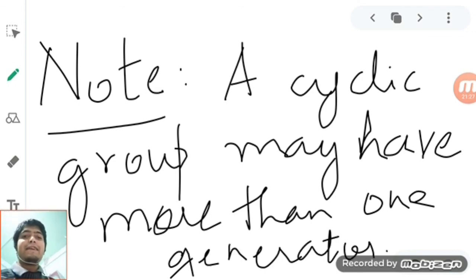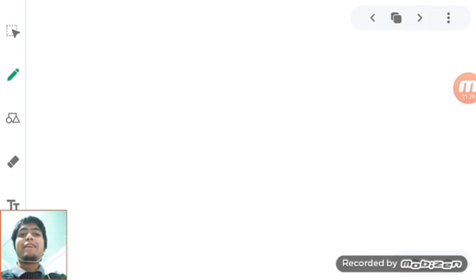Alright, so I think this is also clear. I will give you some examples on cyclic groups where you have to find the generator. Also, I will give you in the notes on WhatsApp some groups where you cannot find a generator; such examples will be examples of non-cyclic groups.